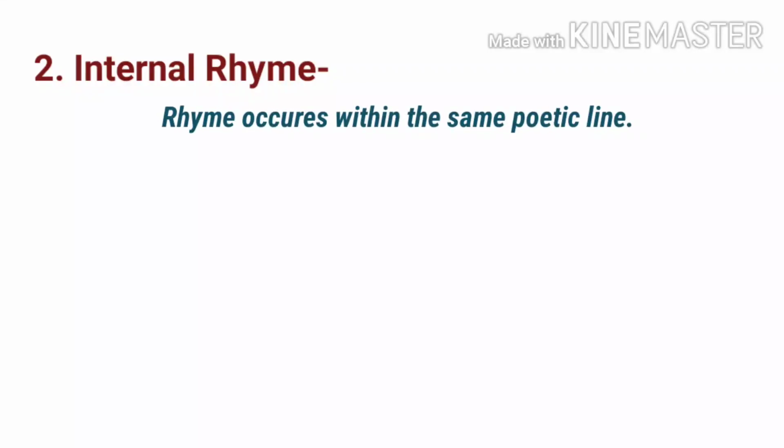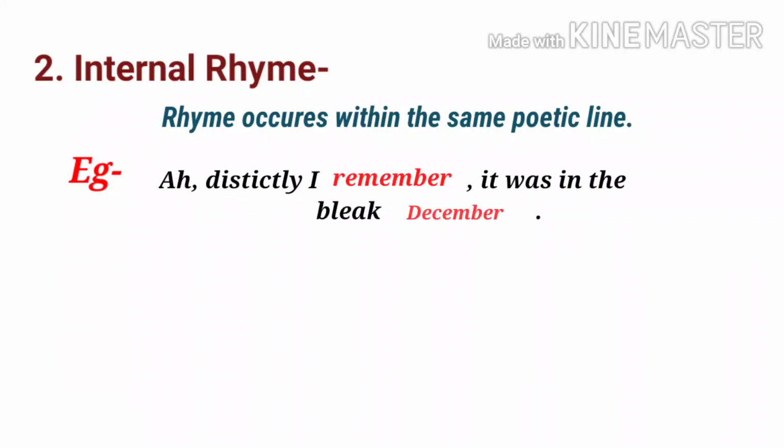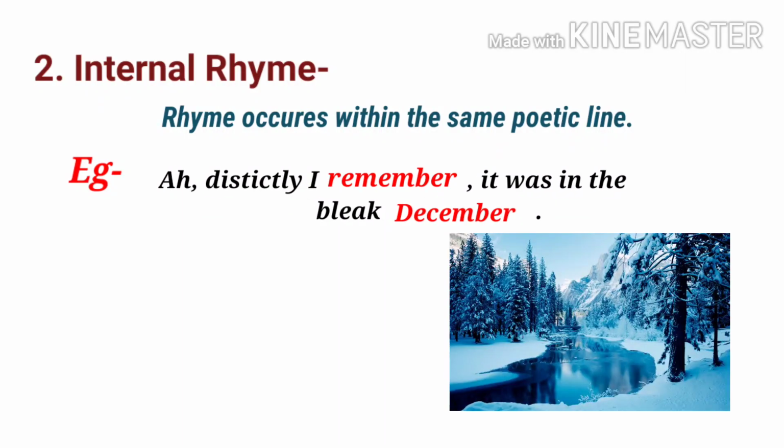Now let us move towards the second type, internal rhyme. Internal rhyme is a rhyme where the rhyme occurs within the same poetic line. For example, I remember it was in the bleak December. Look at the highlighted words, remember and December. Both these rhyming words occur within the same poetic line. So this is an example of internal rhyme.